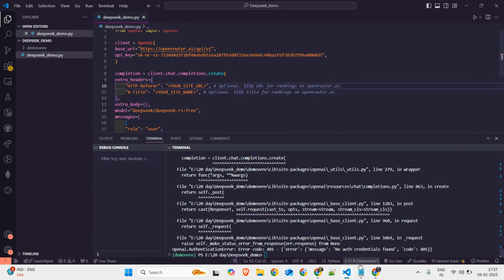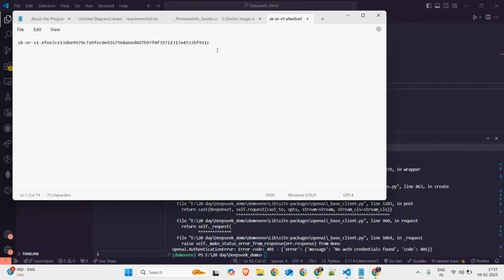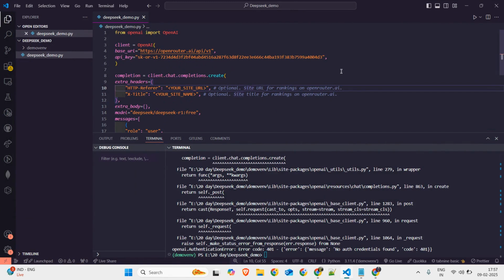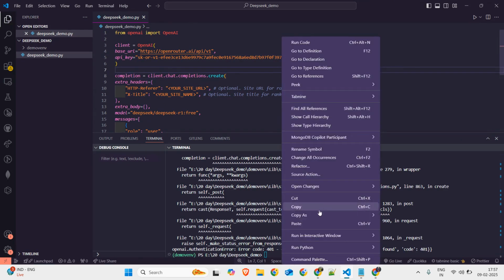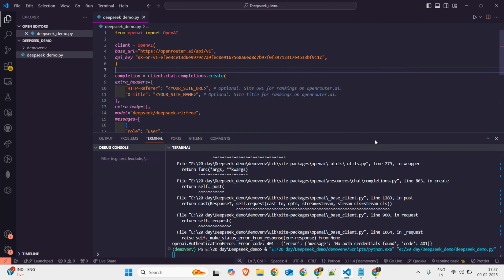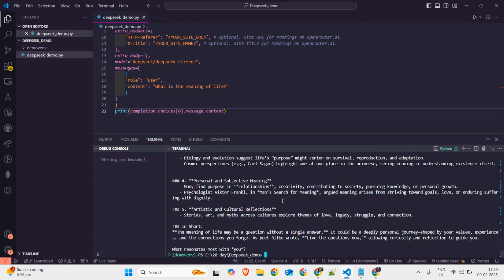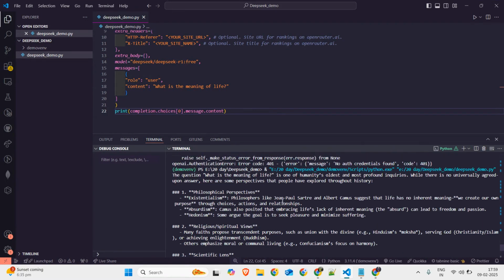No auth credential. Seems like I have pasted the wrong key. I just have to paste this key. I will save it again and run Python 5. So it has given us the answer.